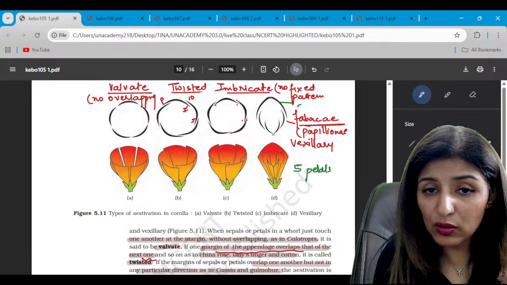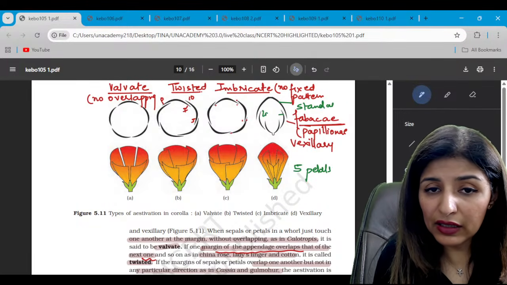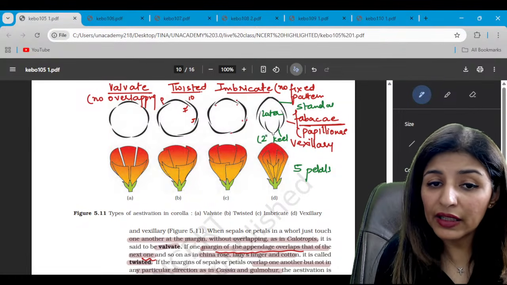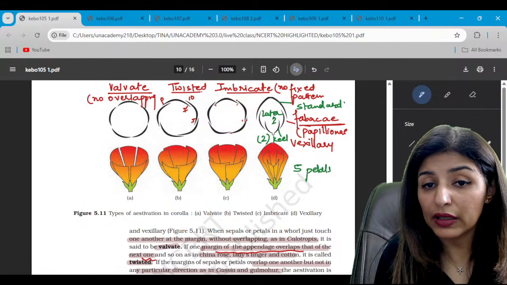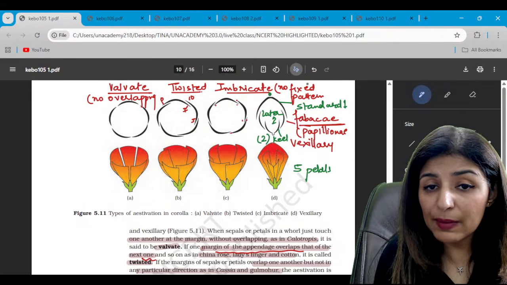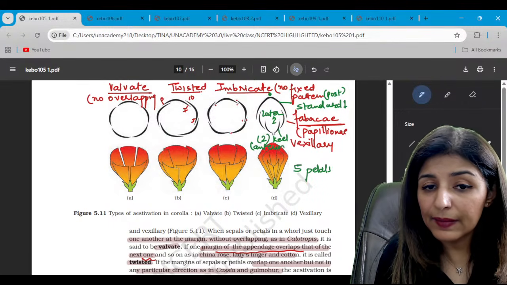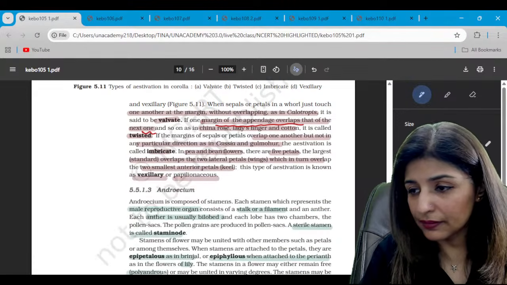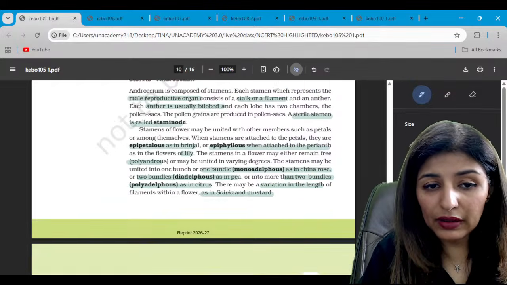The larger one is known as standard. These are laterals, and the smallest ones are known as keel. How many keel? 2, and they are fused. Lateral is again 2 but not fused. Standard is 1 and is towards the posterior side. Keel is towards the anterior side. Please tell me all these points are clear. Is that clear to everyone?